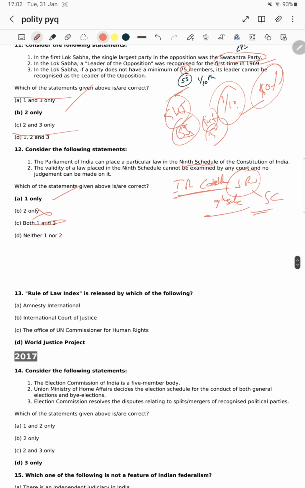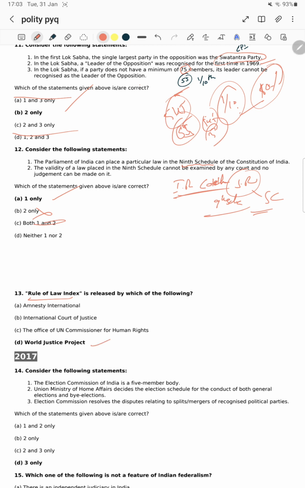Next question. The rule of law index. Directly, who has given the rule of law index? From the past 3 years' papers, we didn't see report-based questions. But the traditional way of UPSC is that they ask on reports also. Right now, from the past 2-3 years, we didn't find questions on reports, but you should have a brief idea and learn the major reports.